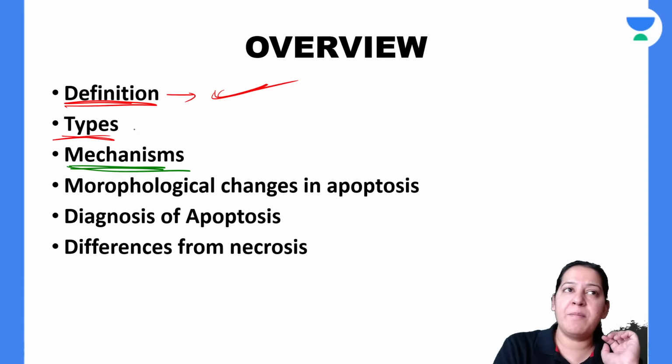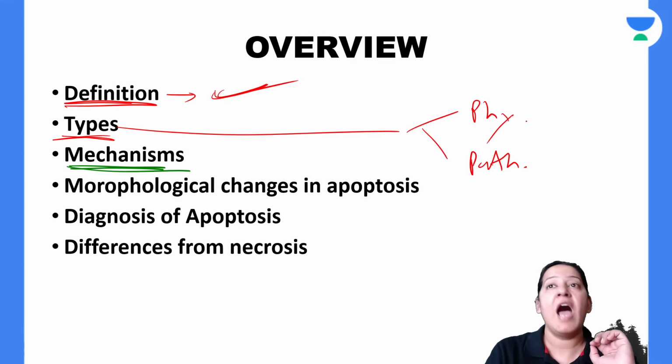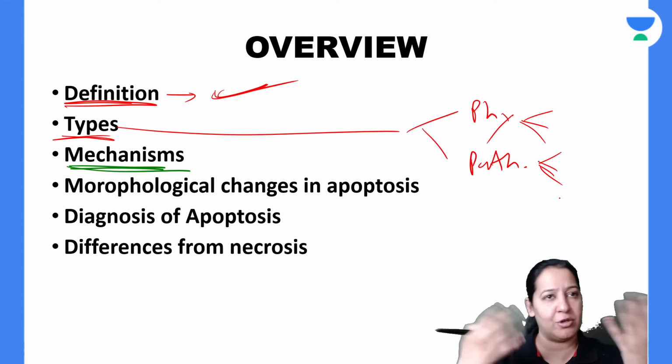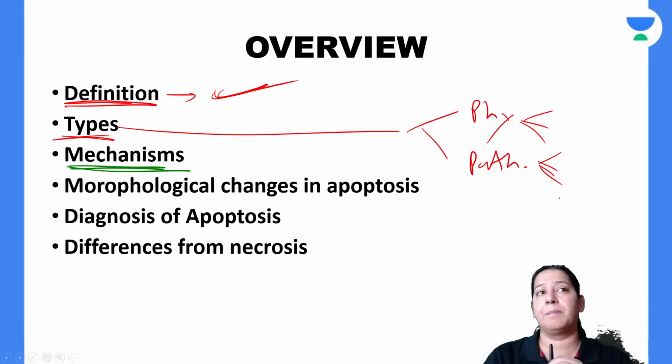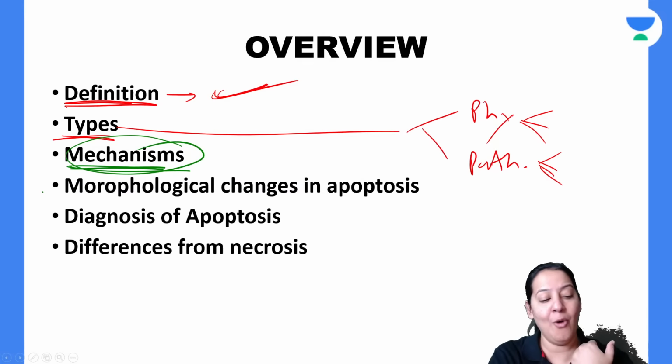Now, coming to the types of apoptosis, there are two types: physiological apoptosis and pathological apoptosis. I have told you examples of physiological as well as pathological apoptosis. You already know the examples. Now, let me come to the mechanism of apoptosis. How does it take place?